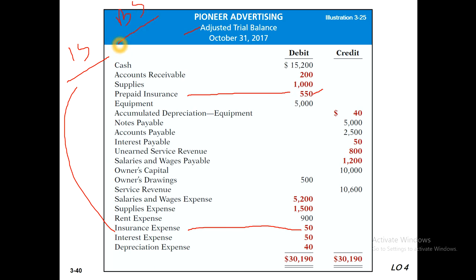When we prepare our balance sheet we show prepaid insurance on the asset side, where asset equals liabilities plus owner's equity. That's why prepaid insurance 550 is on our asset side, and insurance expense 50 is in the income statements. I think everybody is clear.